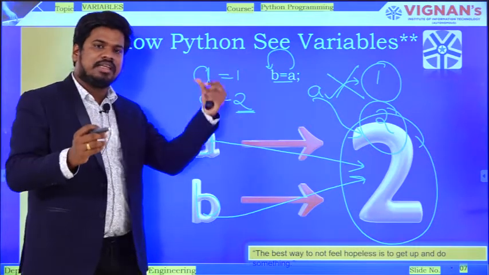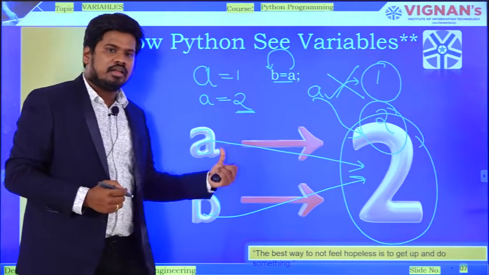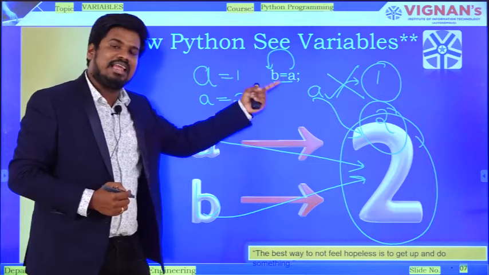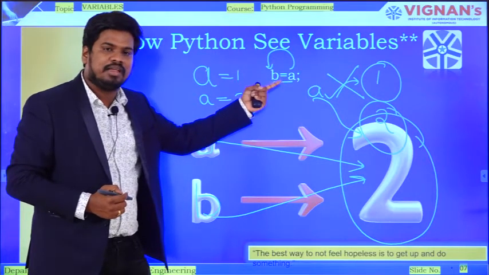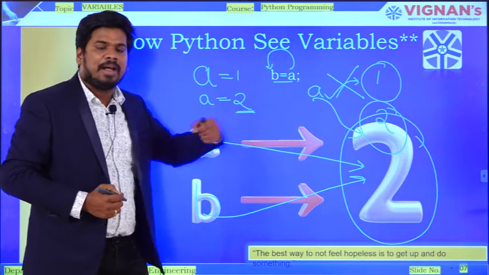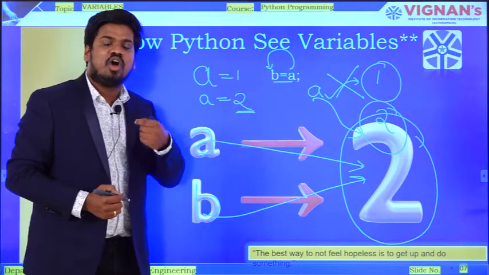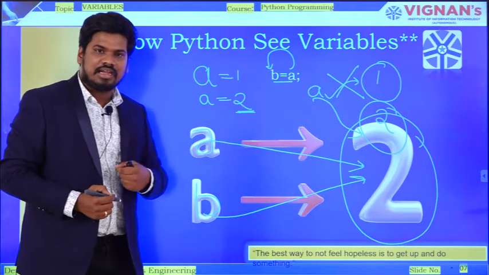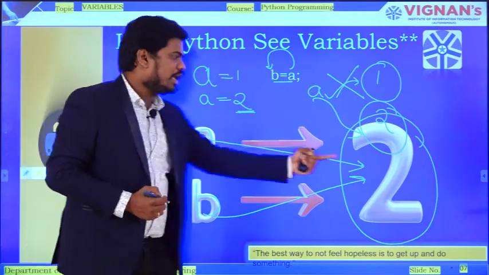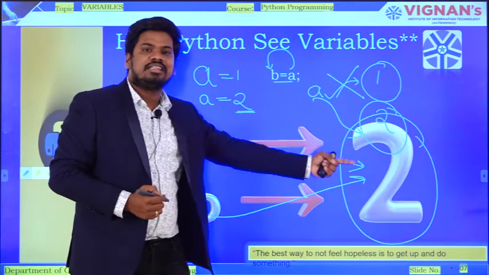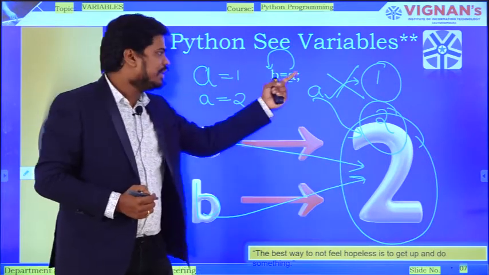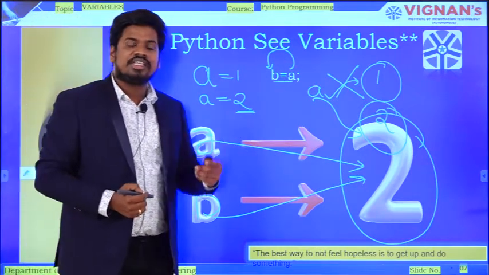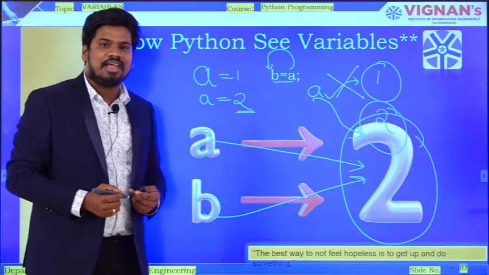But here, in Python, when I write a statement like this, B is equal to A, I have created one more variable B, but the Python interpreter has not created one more object. Instead, it has referenced the previous object, that is 2, which was created by the variable A. So this is how Python sees a variable.